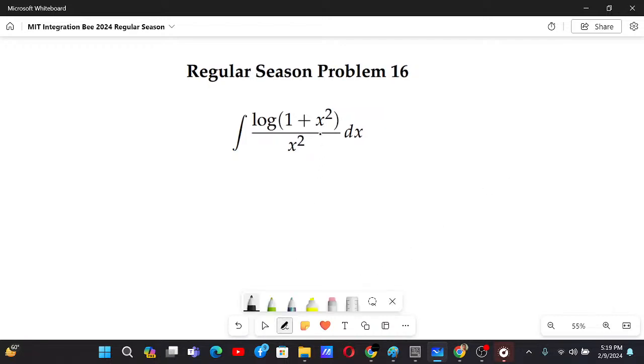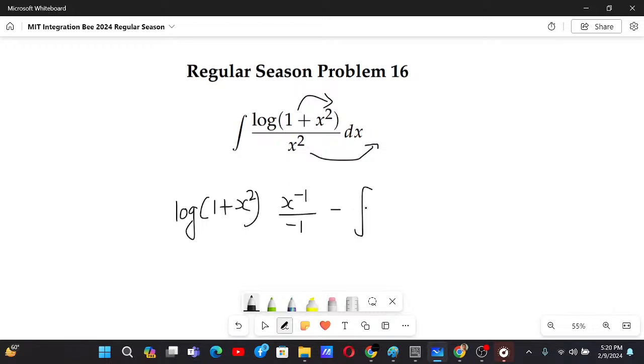Now let's check how do we solve this problem. So basically you can also use integration by parts for this problem as well, because if we differentiate this and integrate this, there will be somehow a simpler function. That's why log of 1 plus x square, and the integral of 1 by x square is x to the power minus 1 by minus 1, minus the integral of the derivative of this function, which is 1 by 1 plus x square, times 2x, and the integral of this is x to the power minus 1 by minus 1 dx.